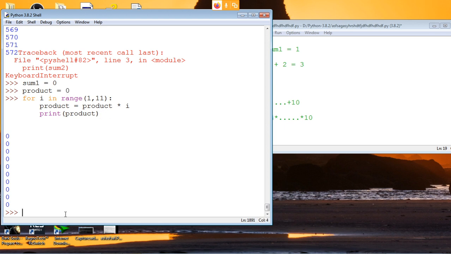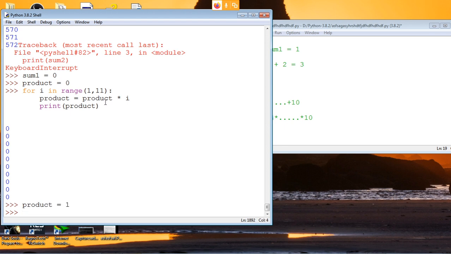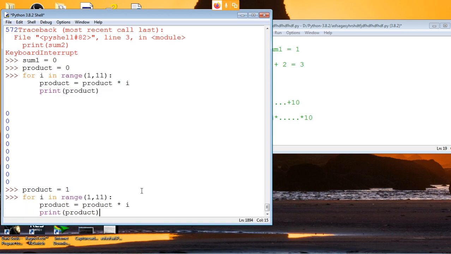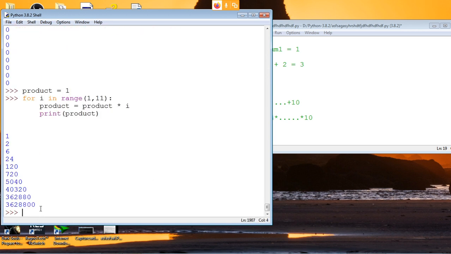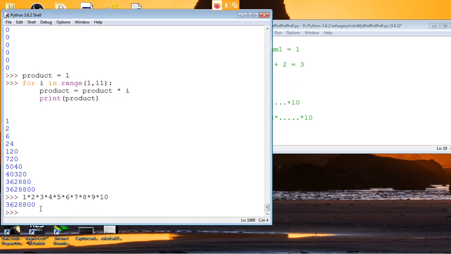Okay, let us correct that. We'll start it as 1. Now it will work. Let's see. Yeah, it worked. Let's check also: 1 into 3 into 5 into 6 into 7 into 8. Yeah, it's correct. The product came out correctly.